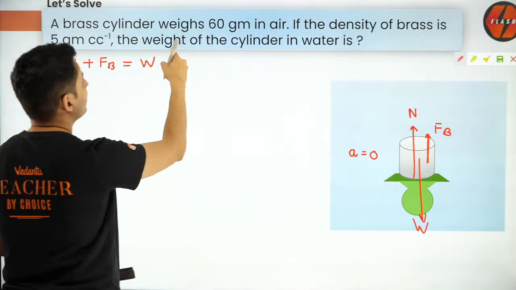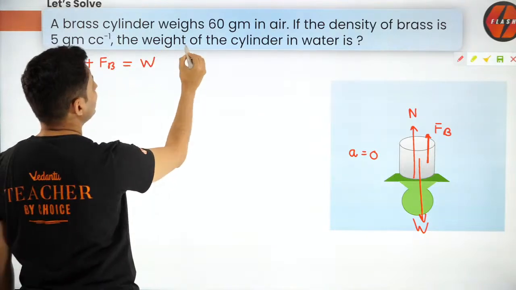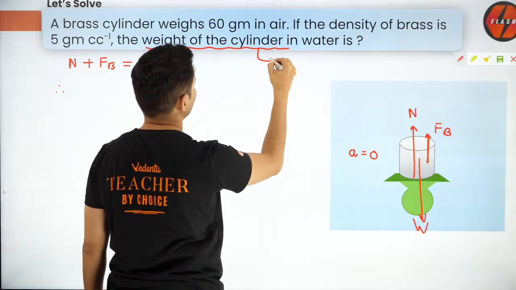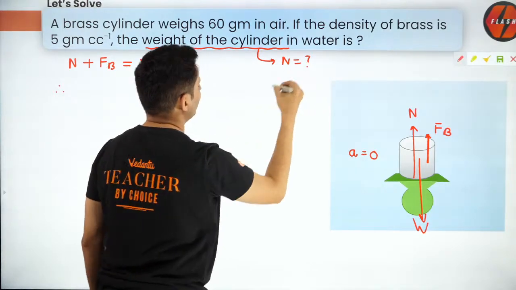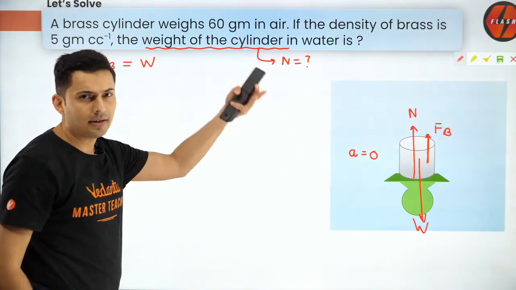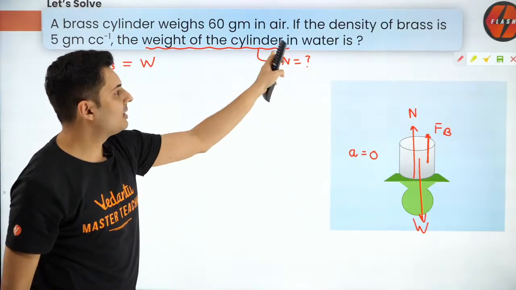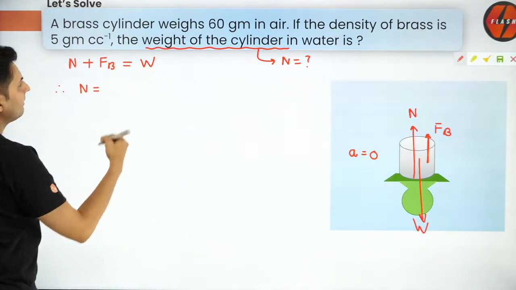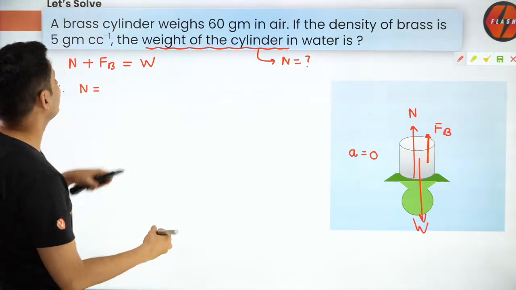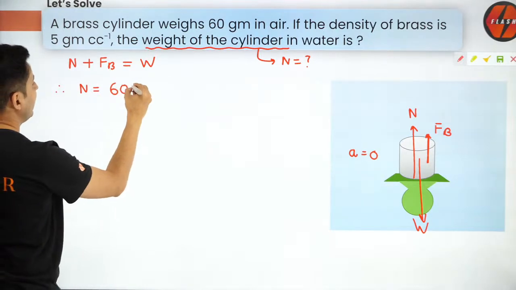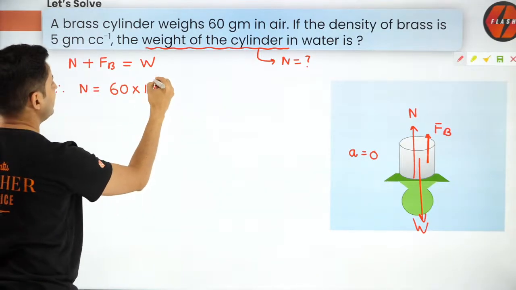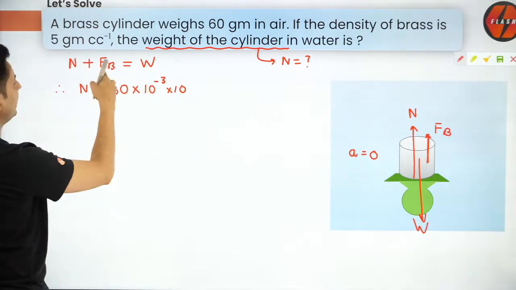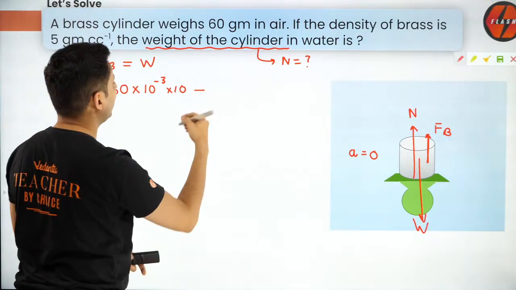Remember, the question is what is the weight of the cylinder in water? The meaning of this question is what is the normal force? You can convert it into any units that you want, but the question demands us to find the normal force. So normal will be weight minus buoyant force. Now what is the weight? 60 grams, correct? Converting grams to kgs, it is 60 into 10 to the power minus 3, into 10. So that's the weight, and minus buoyant force.